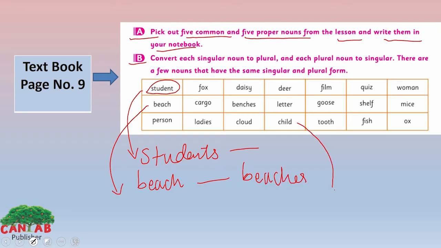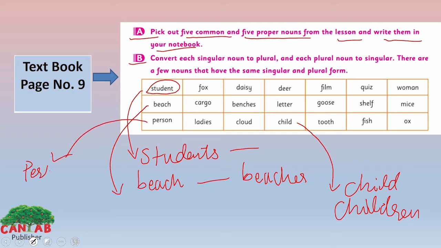Here we have an irregular noun, child. Children. We will not add any es or s here. Person will be written the same because it has no plural form. It will be considered also person in plural form too. There is no need to put any es or s.